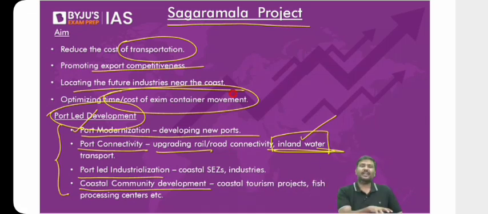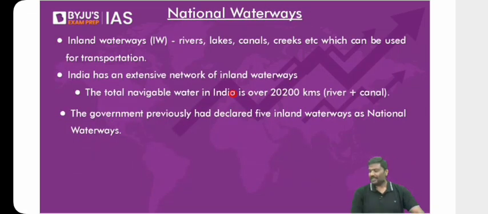I'll give you one example of a country which has used this very efficiently, China. China has developed its industries nearby the ports. Near the coastal region itself, they have developed a lot of industries, especially special economic zones. SEZ concept. Special economic zones in China are developed near the port regions. Why? Easier to import, easier to export. Okay. Next, waterways.